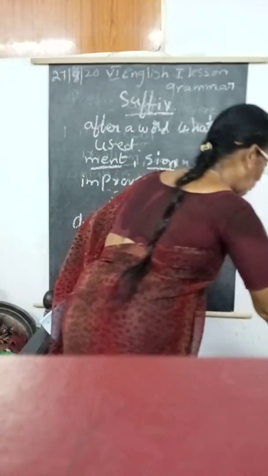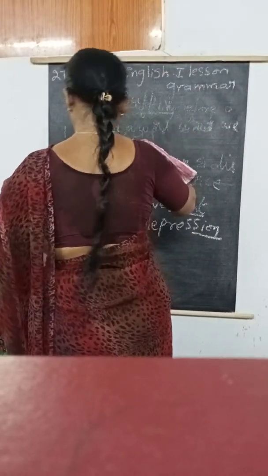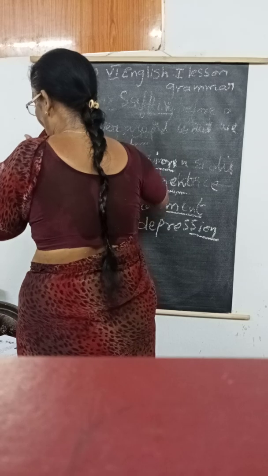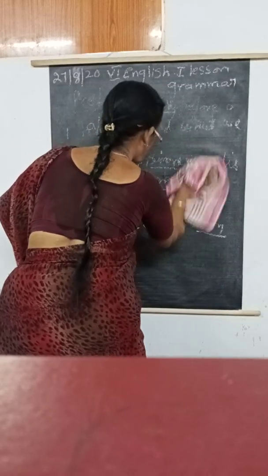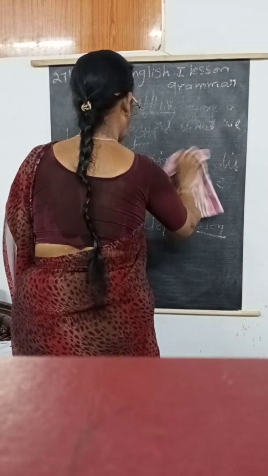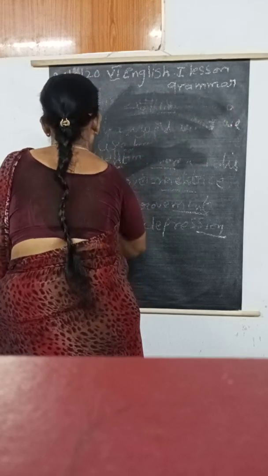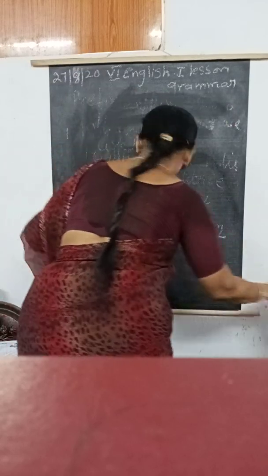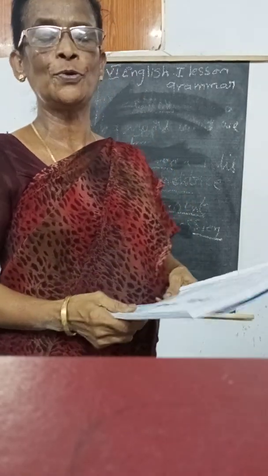And one more grammar. Here, just like word building, we have to extract, which means take out.